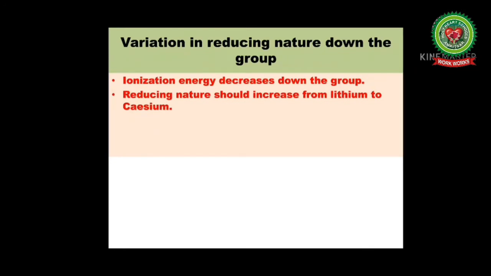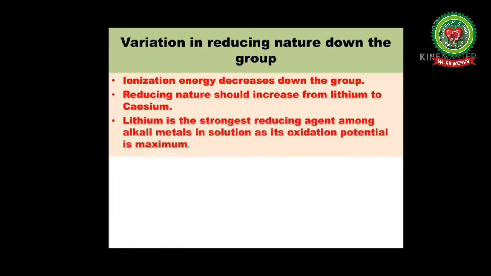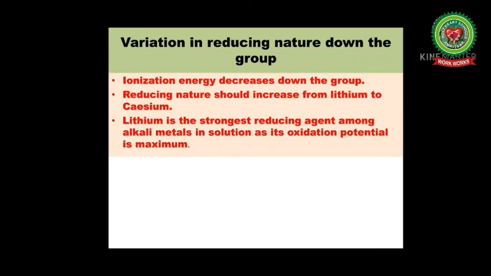But when we talk about solution, when we talk about oxidation potential, it is observed that lithium is the strongest reducing agent among all the alkali metals in solution. So, it looks very surprising. We know that lithium has the highest value of ionization energy among all the alkali metals, but on the other side we have just mentioned that it is the strongest reducing agent because its oxidation potential value is maximum.